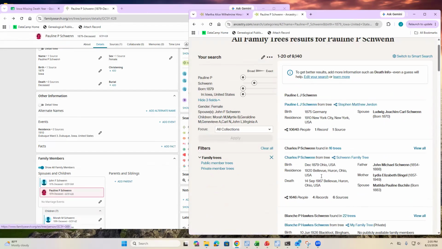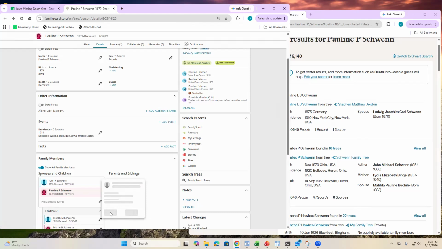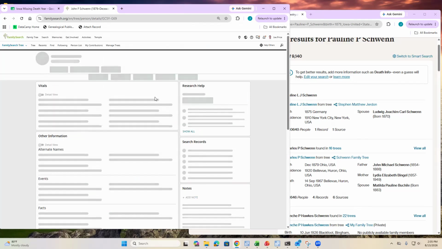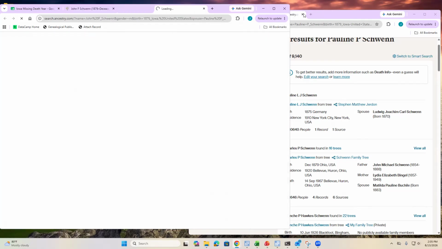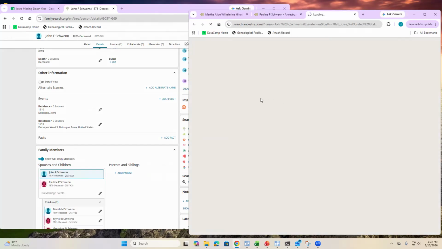Actually in this case, I'm going to go look for her husband really fast, because in a lot of these family trees, you'll have your birth name. Let's just pull her husband over here.